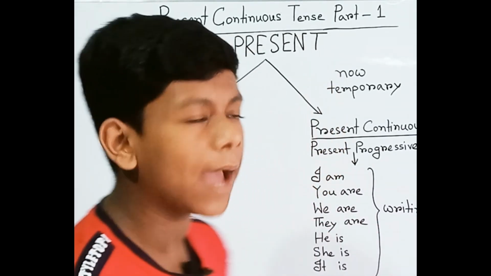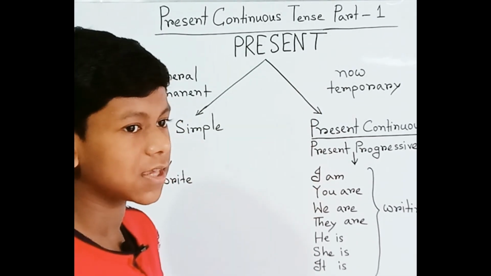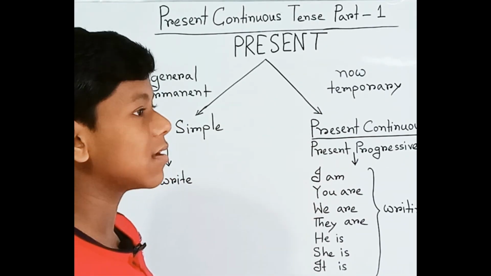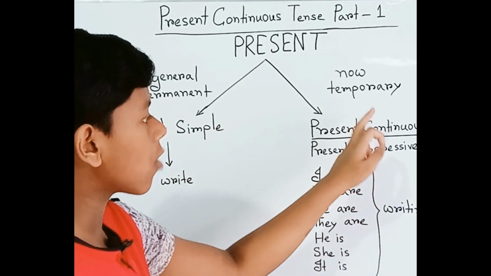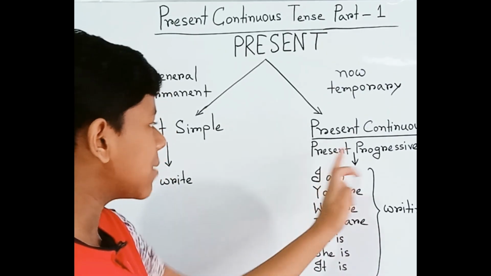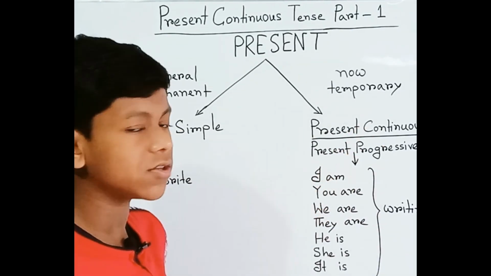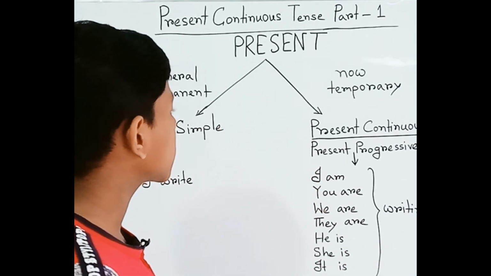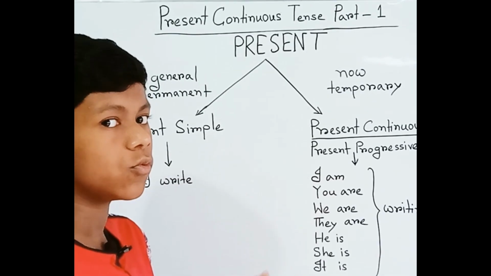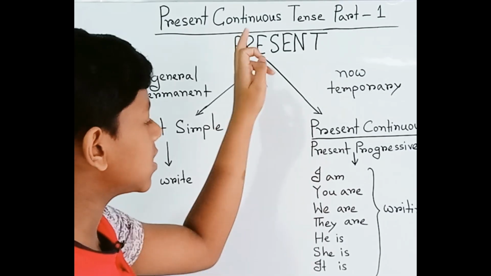So here I have written two comparisons. In present tense, I have written present simple and present continuous, or you can say present progressive. It depends on you, but present continuous is generally used to say something happening now. Today we have just started the topic of present continuous.